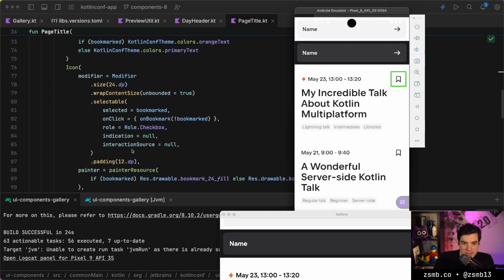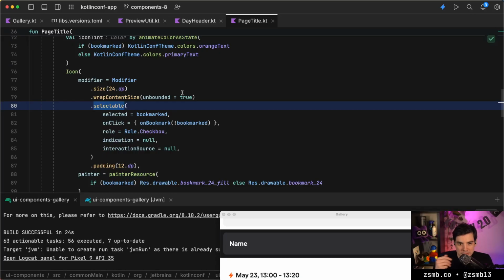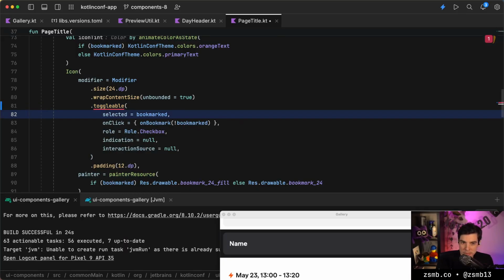Which is mostly correct, except we can. So there are two very similar modifiers that we can use here. One of them is selectable and the other is toggleable. And I think this is more of a toggle. So actually this is a good fix to make this toggleable.